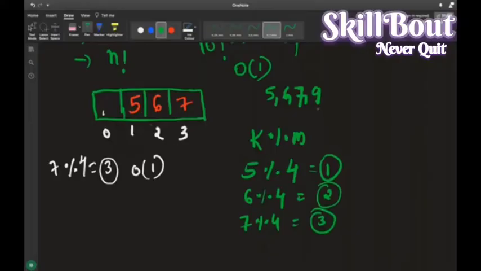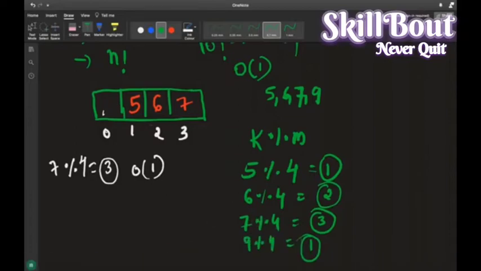Okay, I have come to 9. Why have I come to 9? Because this is where collision happens. There is a concept called collision. When it comes to a collision, what will I switch to? Okay, now 9 modulus of 4. What is 9 modulus of 4? It is 1, right?